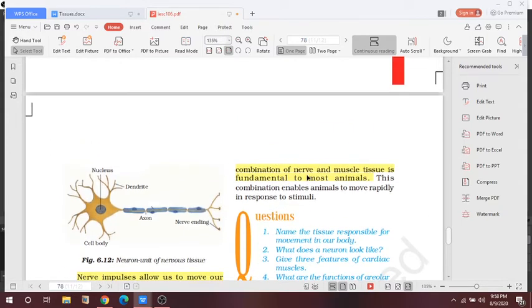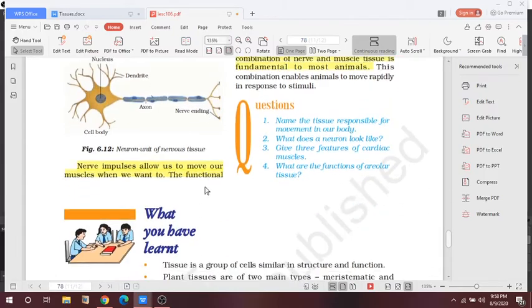The functional combination of nerve and muscles is fundamental to most animals. Without nervous tissue, we cannot move our muscles. Obviously, control and reflex action are involved. I hope you studied reflex action in the previous classes also. If we move any part of our body, even our hands and legs, that is due to a signal going to our brain, and which cells work in the brain? Nerve cells work. So this combination enables animals to move rapidly in response to stimuli.